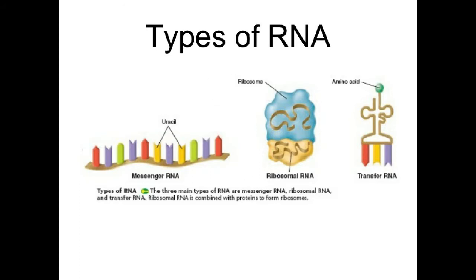The messenger RNA is found in the nucleus of the cell, but later moves out of the nucleus and attaches to the ribosome in the cytoplasm. The transfer RNA is found in the cytoplasm of the cell, while the ribosomal RNA is found, as the name suggests, on the ribosomes in the cytoplasm of the cell.